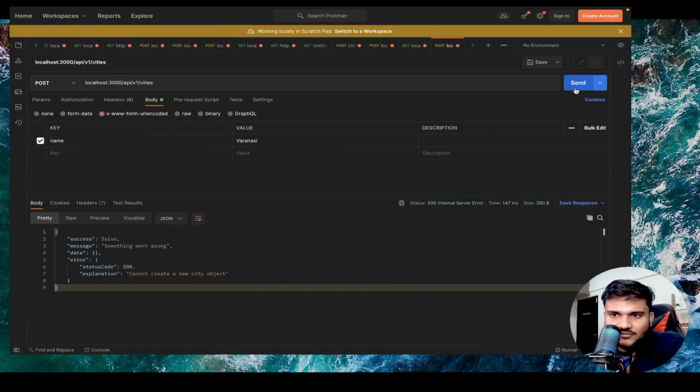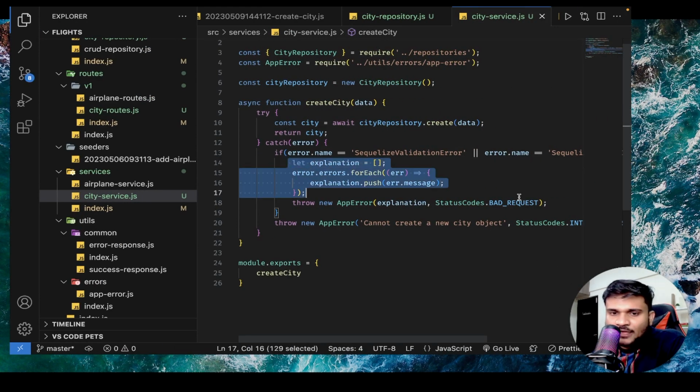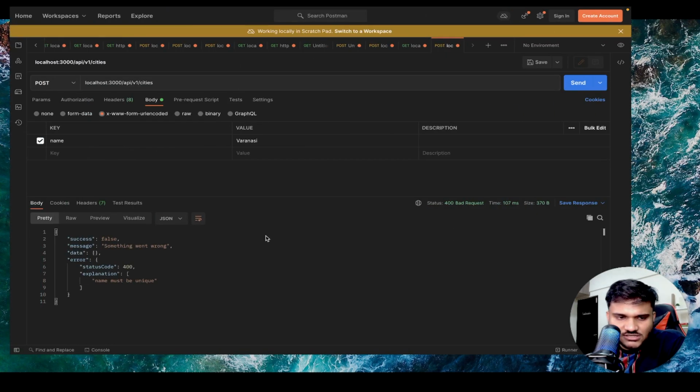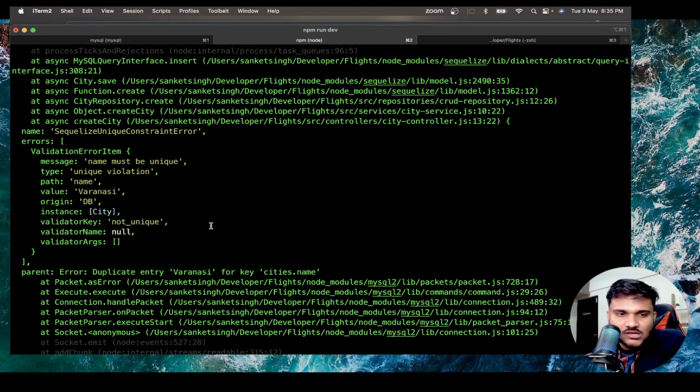Let's see. If I send the request again, 400 bad request, and because the error object structure is same for two similar validation error, because even if you violate the uniqueness error, it's violating the validation error. You can see we are able to pretty much handle it because the structure is same. We'll just iterate through it and get our error message. And here you can see explanation. Now it says must be unique. Right. Now what must be unique? Now this is something that we are not able to get right. What must be unique? So it would be good if we can take a value, right? That this path name must be unique.